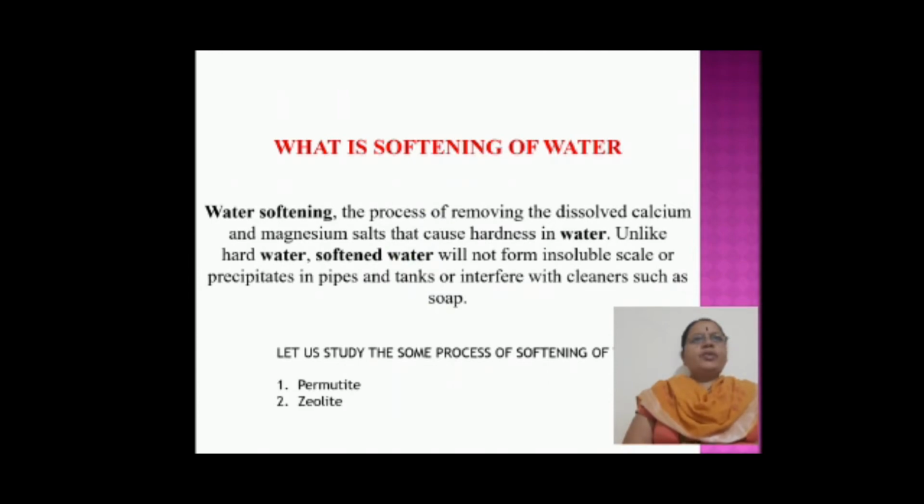What is the softening of water? Water softening is the process of removing the dissolved calcium and magnesium salts that cause hardness in water. Unlike hard water, softened water will not form insoluble scale or precipitate in pipes and tanks or interact with cleaners such as soap.